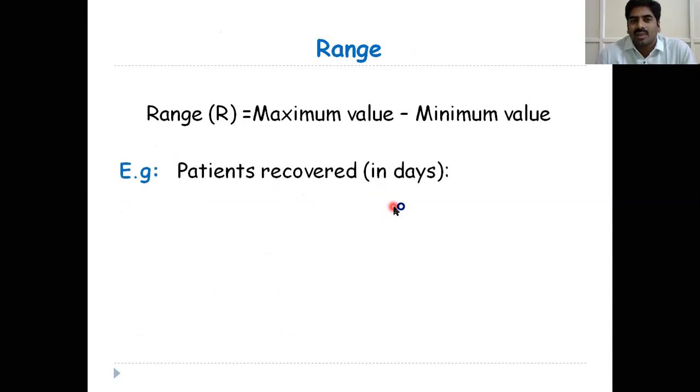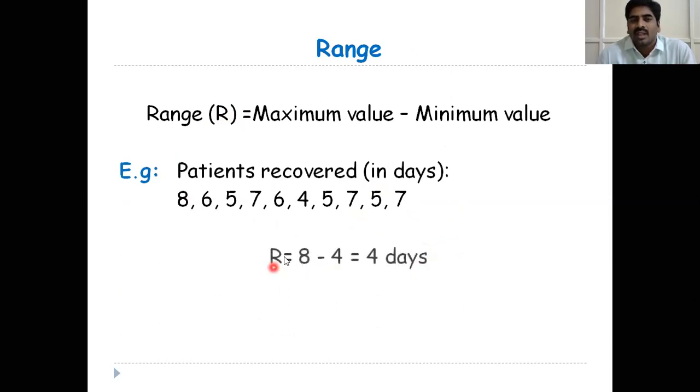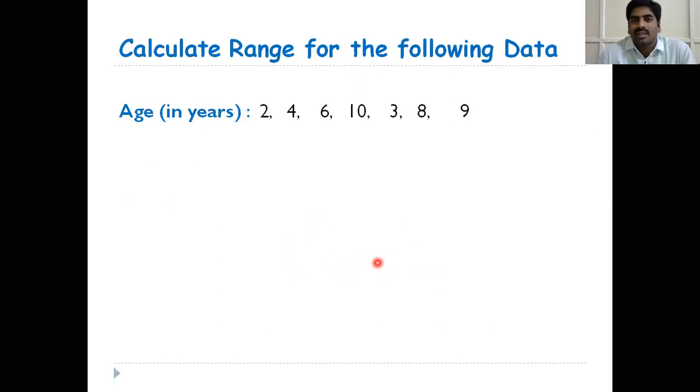So here is an example, patients recovered in days. This is the same example. What is the maximum value here? The maximum value is 8. And what is the minimum value? The minimum value is 4. So 8 minus 4 equals 4 days. So this is the range. We will see the advantages and disadvantages of range. Before that, please note down this assignment. Calculate range for the following data. Please note down this data and calculate the range.